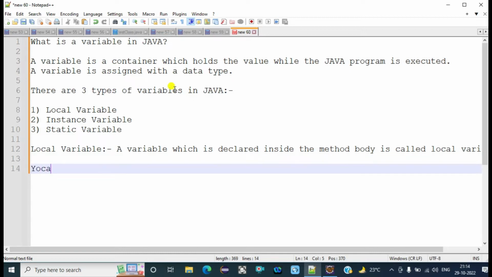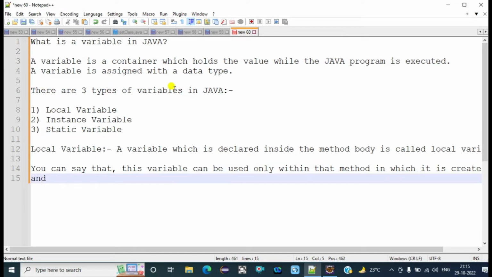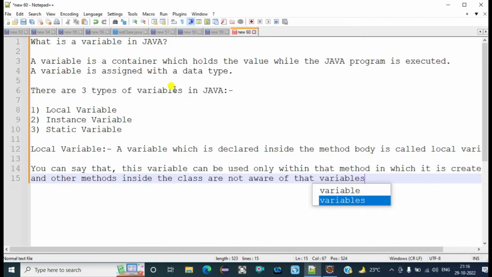Okay, so you can say that this variable can be used only within that method in which it is created, and other methods inside the class are not aware of that variable's existence.